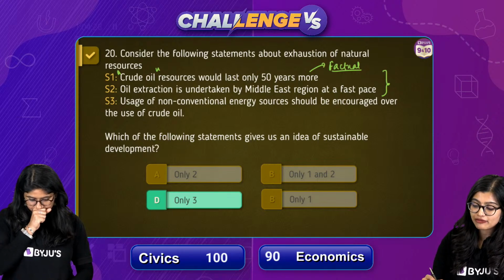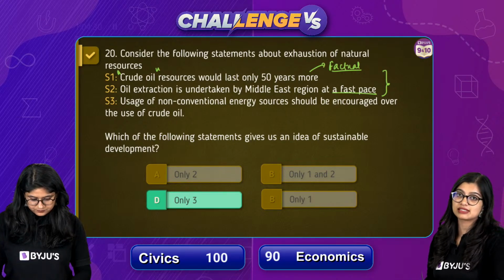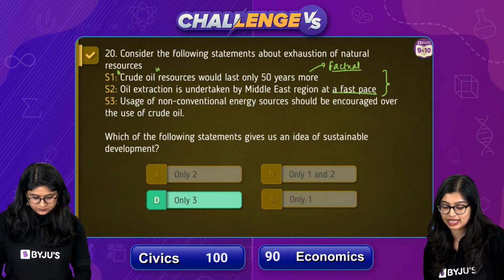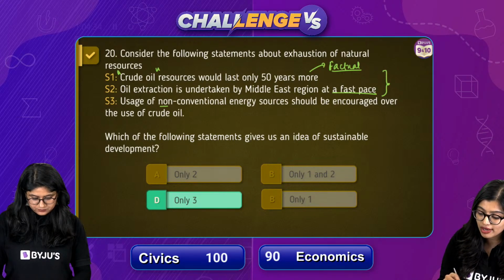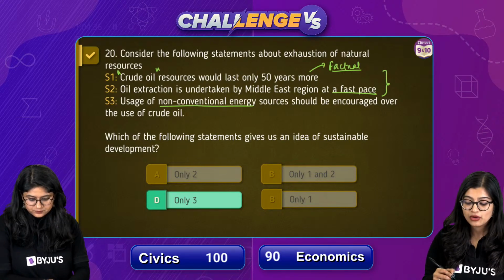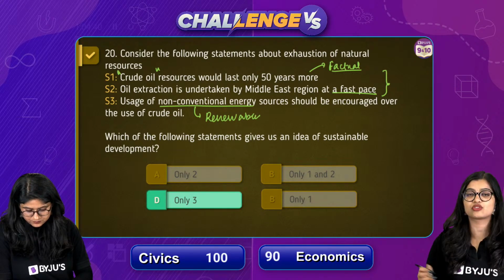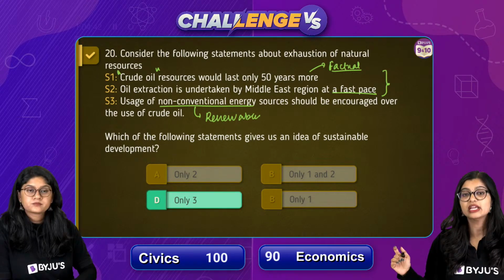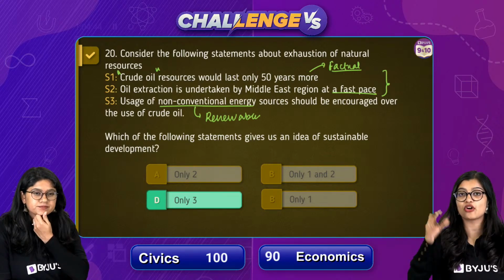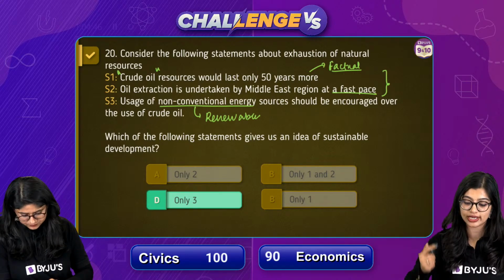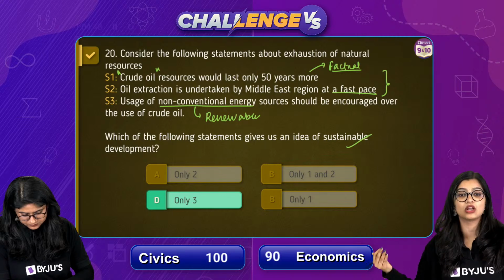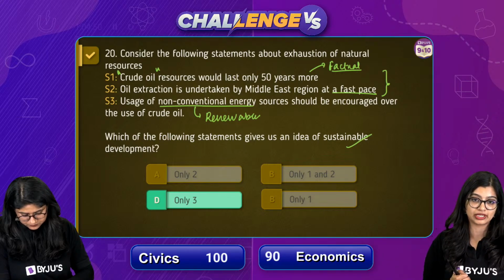Now we know that if something is happening at a fast pace, that means that over-exploitation is happening. Now what they did, they said non-conventional energy, which is also called renewable energy sources like solar, wind and all of that. We should encourage that instead of over-exhausting crude oil, because that would help us in the long run for sustainable development, right?